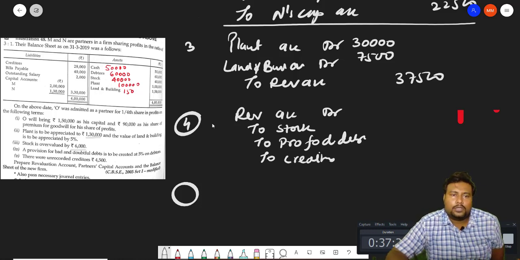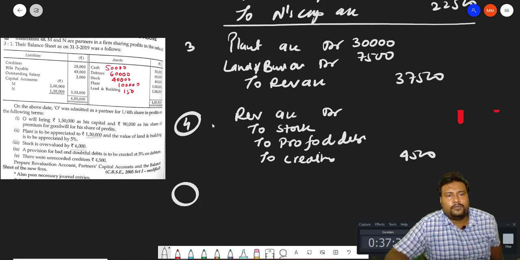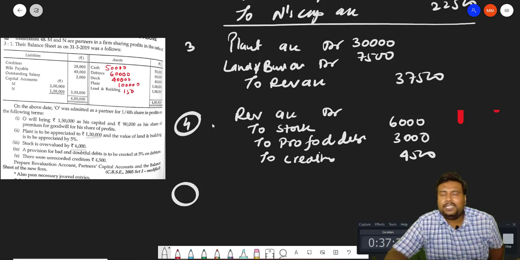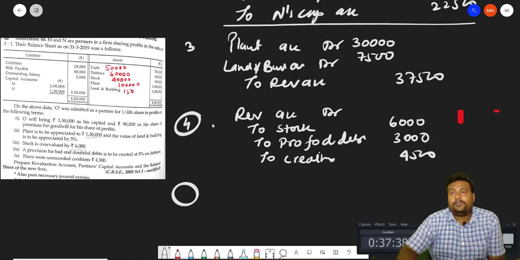Unrecorded creditors 4,500. Provision for doubtful debts will be how much? 3,000, and stock is overvalued by 6,000. So total 13,500. Total profit we have 24,000.